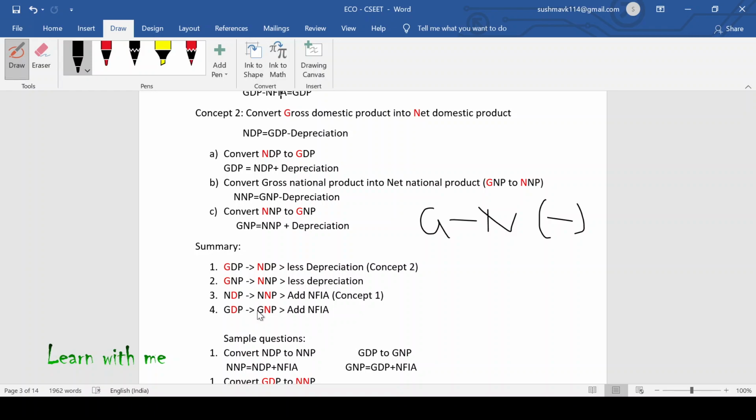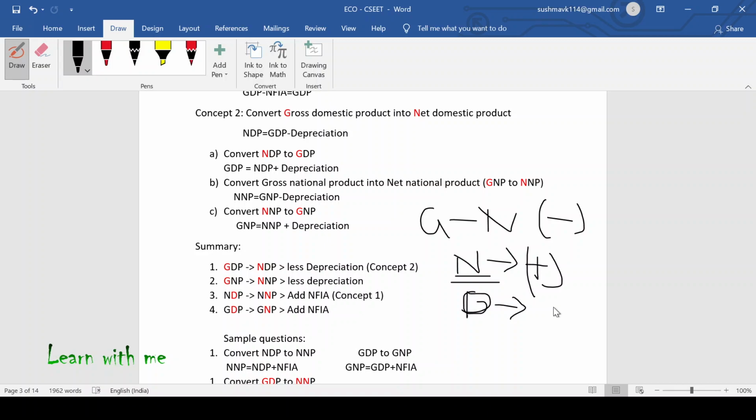So in the case of national, will you consider NFIA or not? Of course, we will consider NFIA. That is, we will be adding NFIA in the case of national. In the case of domestic, will you take Shah Rukh Khan into consideration or not?